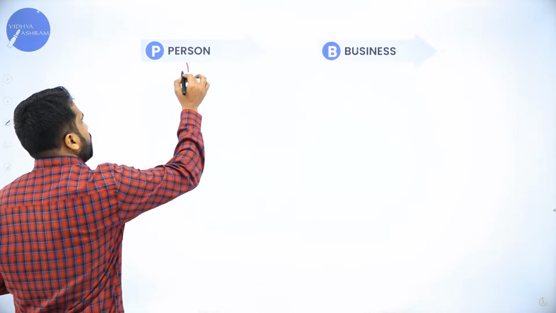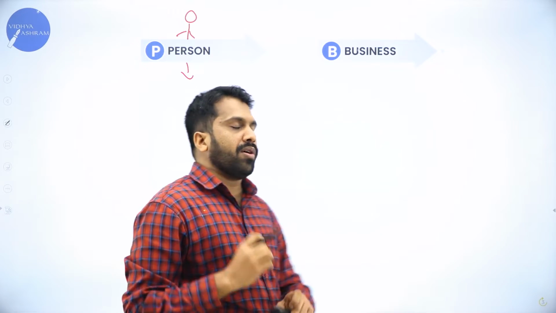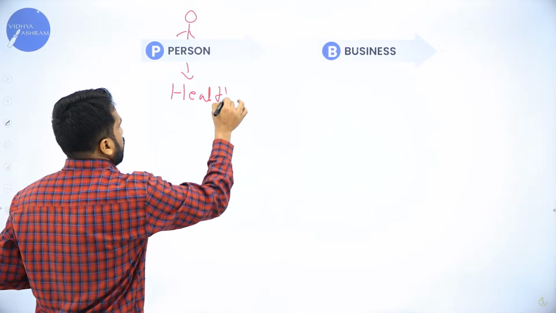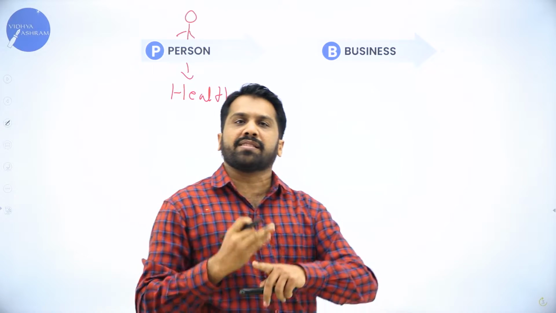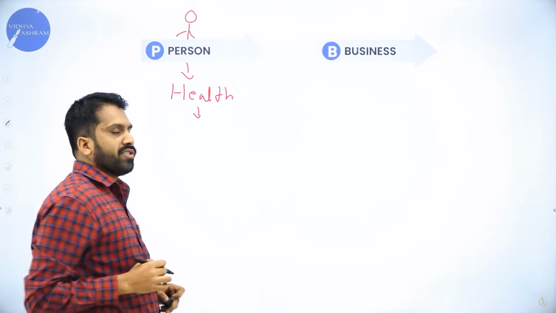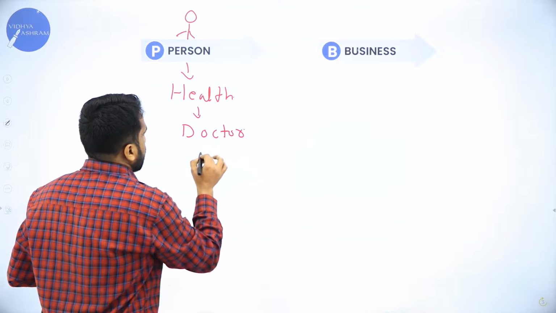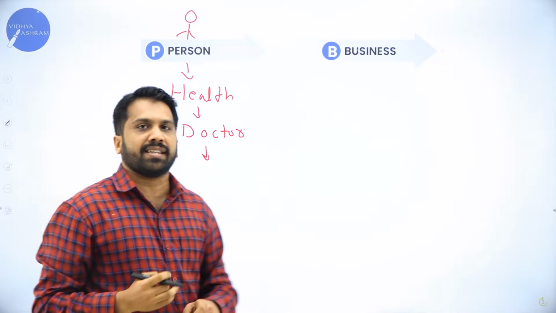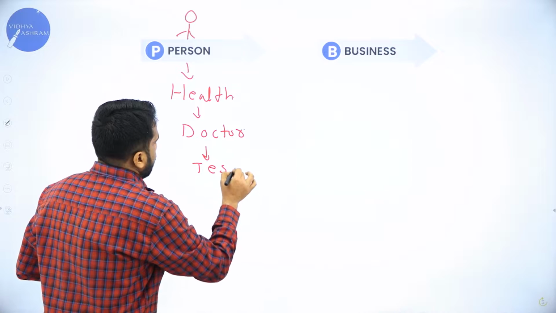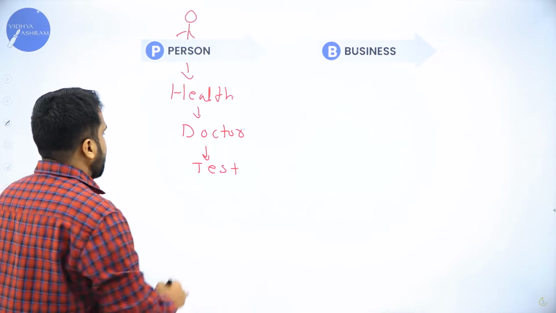For example, if he is an individual, normally he will go for a health checkup. It may be once in 6 months or once in a year. Where does he go for a health checkup? He goes to the hospital, and there he meets the doctor. The doctor suggests he take tests, it may be a normal test or a complete body checkup. After the tests, what they give is called a report.